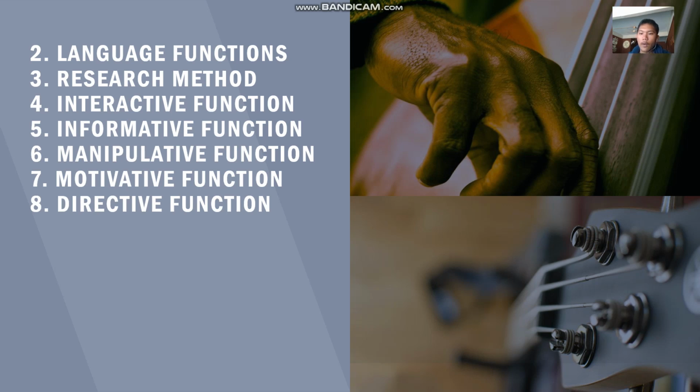Number 6 is manipulative function. The manipulative function refers to conveying, and it also indicates the implementation of an ensuring function, with sentences uttered to confirm something.